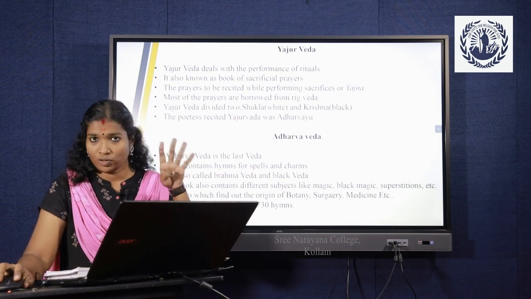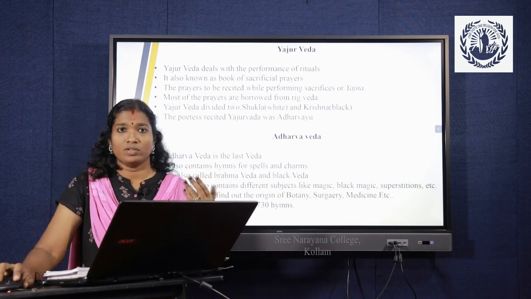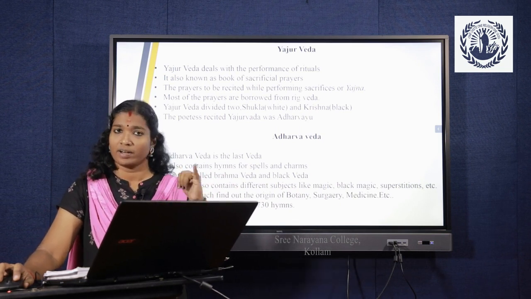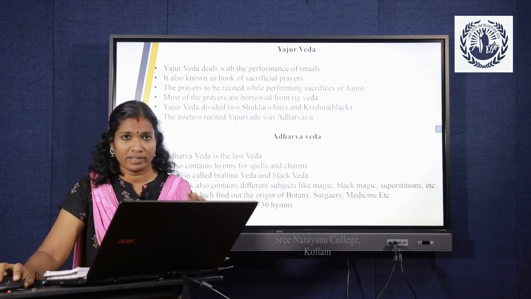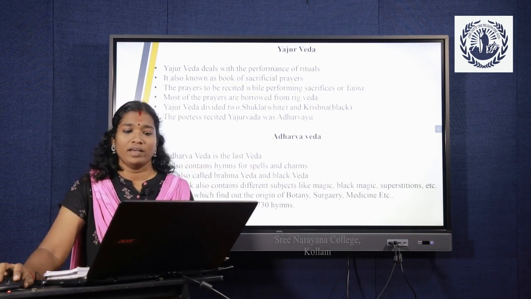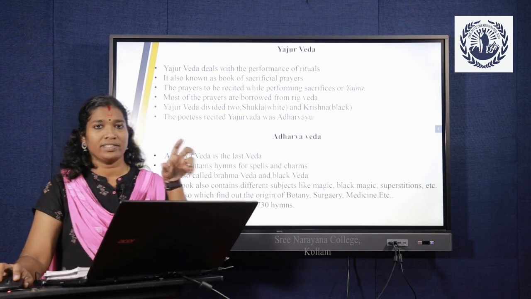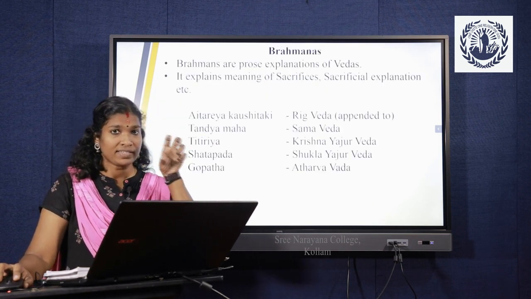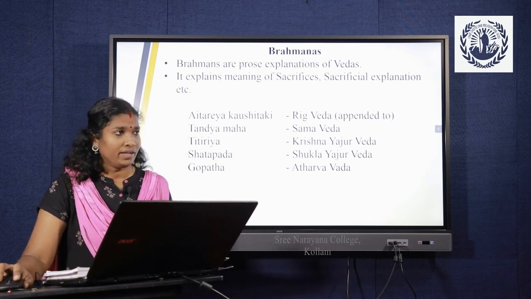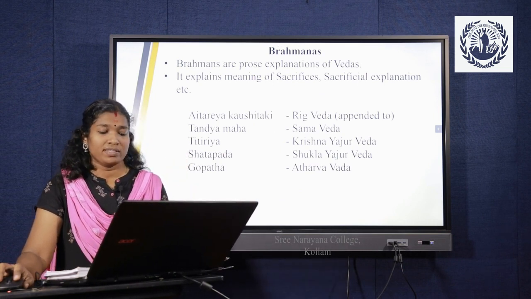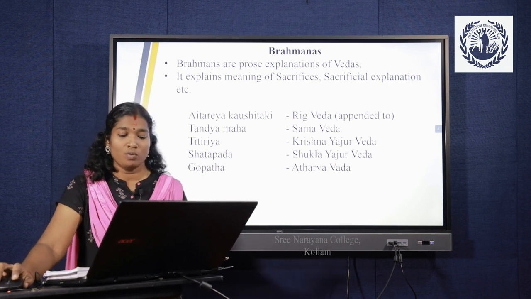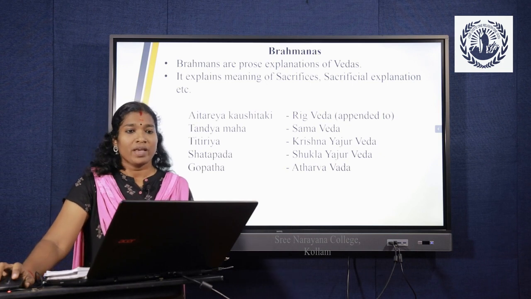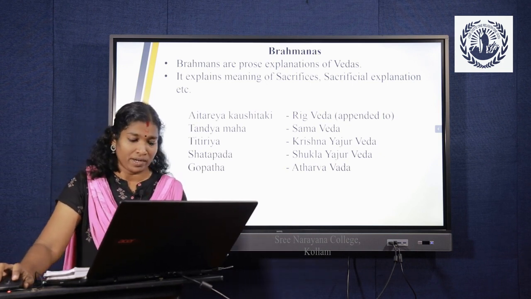These are the 4 Vedas. So, I repeat, the Vedas are 4 in number: Rig Veda, Samaveda, Yajurveda and Atharva Veda. The Veda was the first category in the literary sources. Then the next we go through the Brahmanas, Aranyakas, Upanishads, Vedangas and Upavedas. First we talk about the Brahmanas.